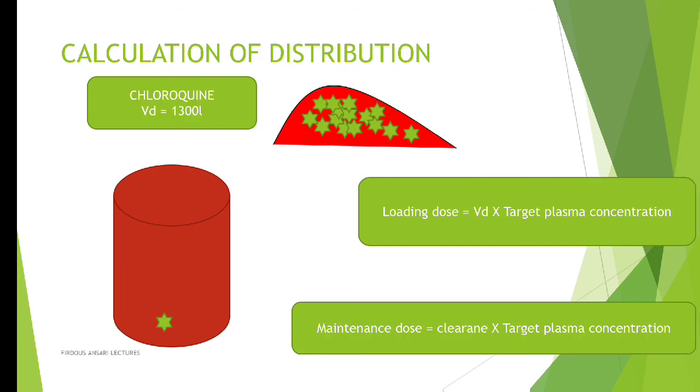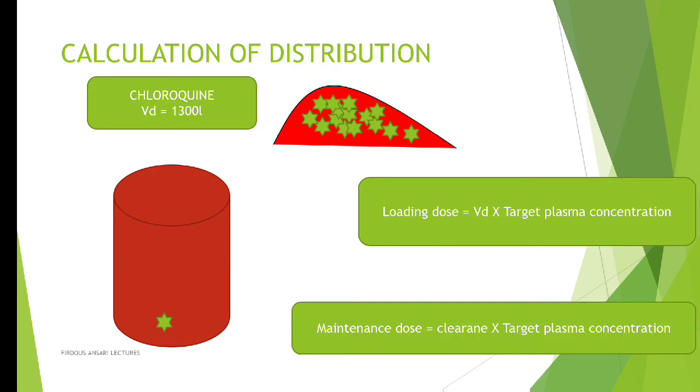So maintenance dose does not depend upon the distribution. Okay, and in maintenance dose we do not want to load the drug anymore into the liver because the liver has completed its capacity. So maintenance dose is required just for maintaining the concentration of the drug at the site of action. Like we require 100 molecules. Among those 100 molecules, 50 molecules have undergone metabolism. So we need to maintain 100 molecules only.